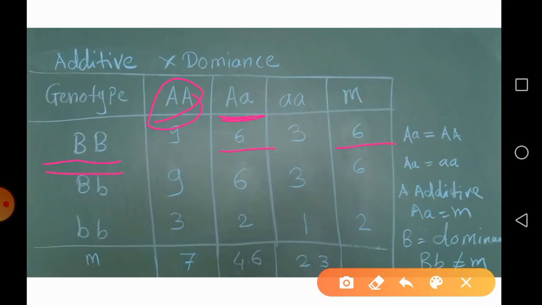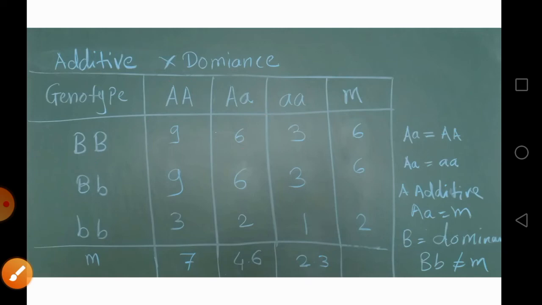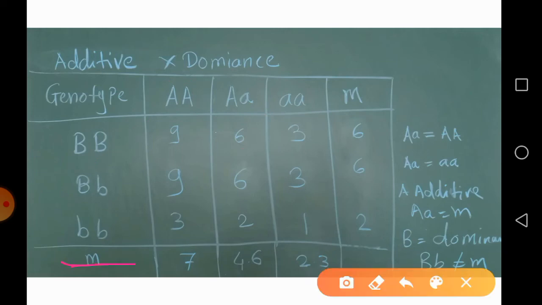But because the B gene is in a dominant form, the heterozygote Bb does not have a value the same as the mid value of the parents, because gene B is working in a dominant phase. So sometimes you will get a positive type of dominance or a negative type of dominance.